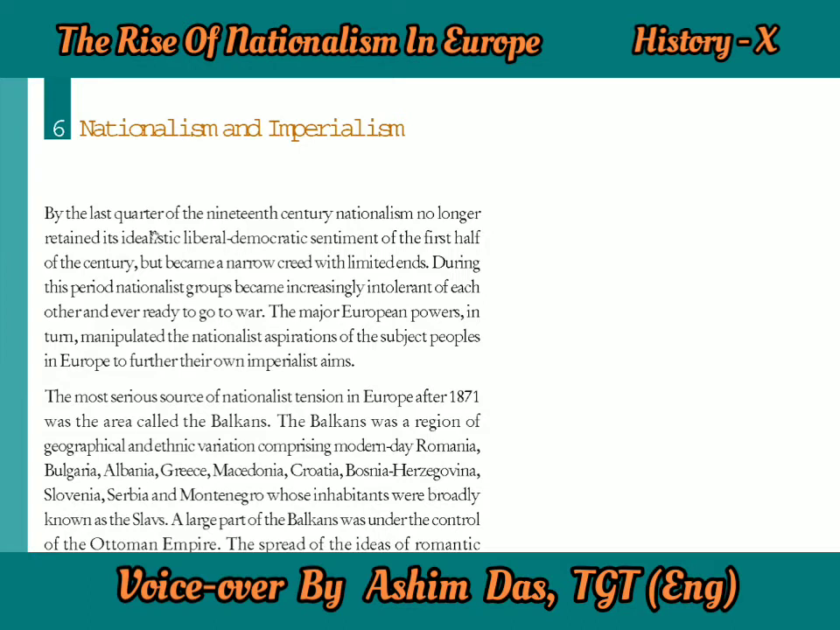Now let us go to the last topic, unit number 6, nationalism and imperialism. So what is nationalism and imperialism? By the last quarter of the 19th century, nationalism no longer retained its idealistic, liberal, democratic sentiment of the first half of the century, but became a narrow creed with limited ends. Nationalism means love for the country and a feeling towards the country, and imperialism is a kind of colonialism, where the stronger country dominates or controls other local countries which they invade or try to control under them.